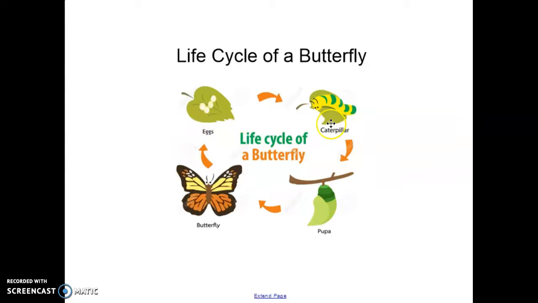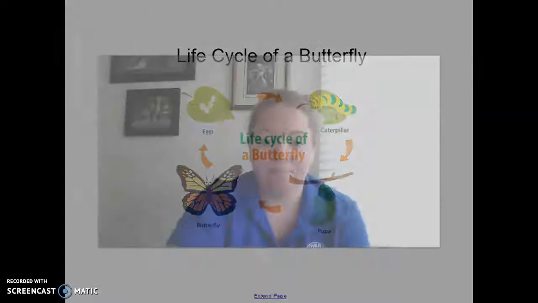So eggs, caterpillar, out of the eggs comes the caterpillar, caterpillar wraps itself up into a chrysalis or a cocoon, and then out of the cocoon comes the beautiful butterfly, and then the butterfly does what? The butterfly goes around and does what? Lays the eggs. Good job.